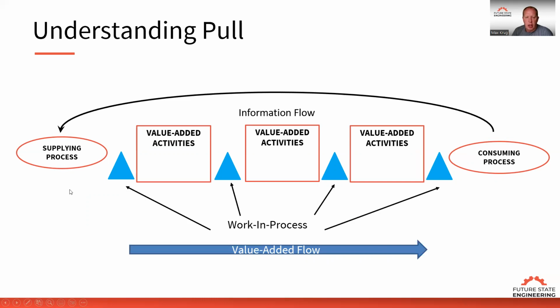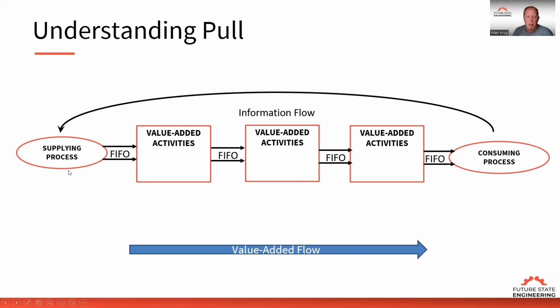What we really want is to create this pull. Pull means we start with the consuming process, and they tell the upstream process what they need and in what sequence. What happens is we can reduce the WIP and we can create FIFO lanes, first in, first out, and then the products flow through these lanes to the consuming process in the order and sequence that they need to be most effective. So that's the benefit of a pull system.